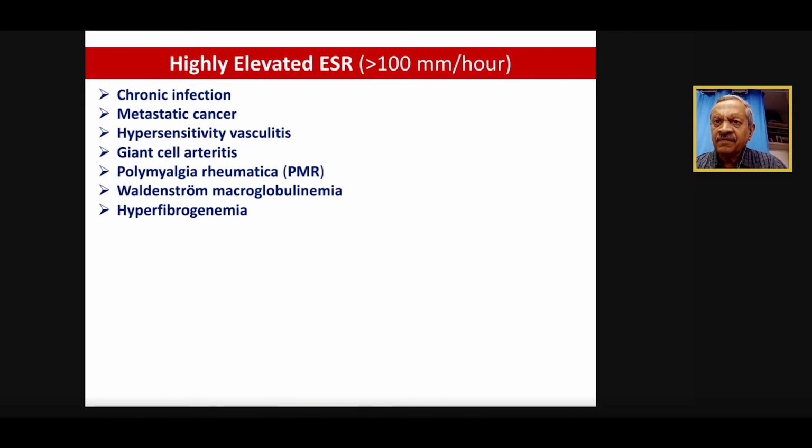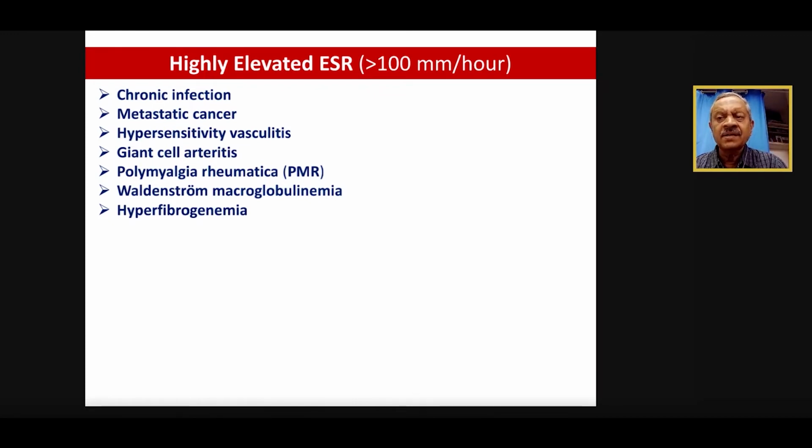ESR is very important when the values are very high. When the ESR is more than 100, it's a red flag. We have to search for the cause. It's not normal. Maybe the patient has chronic infections like disseminated tuberculosis, or malignancy with metastasis, or any of the collagen diseases like hypersensitivity vasculitis or giant cell arteritis, for which probably there is no other laboratory test. We often don't go for a temporal artery biopsy. We just see the clinical features, headache, PMR, maybe some visual disturbances, and a very high ESR.